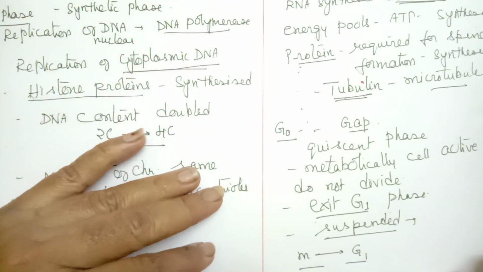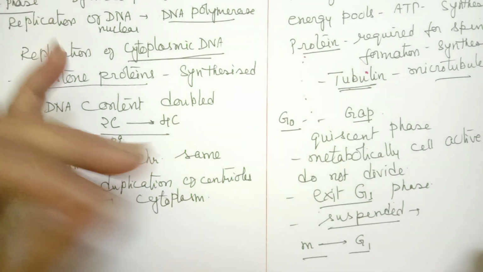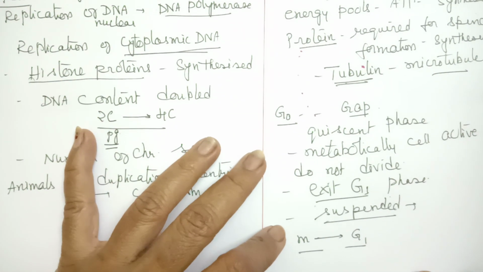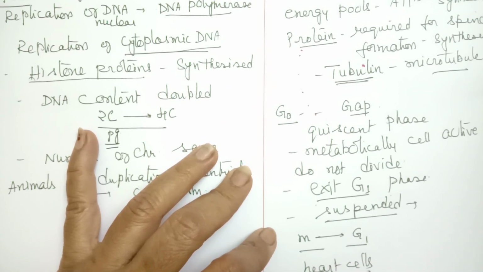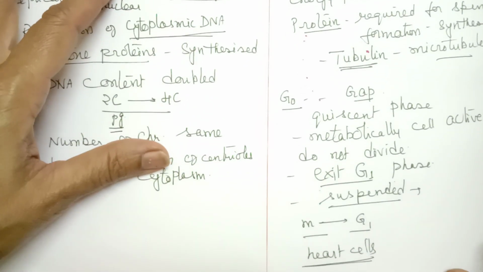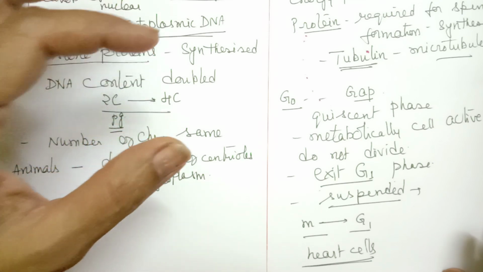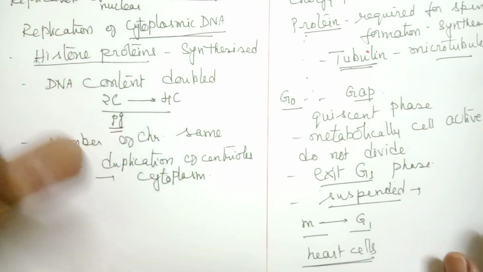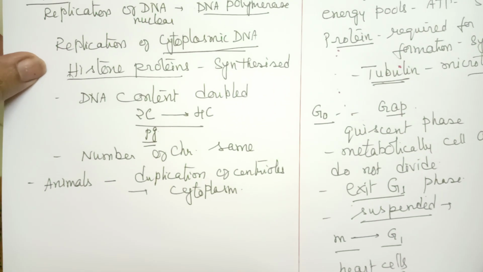They are replaced whenever required; they start dividing. It is found in some adult animal cells like heart cells. The cells remain in quiescent stage. Quiescent stage means they remain in resting phase, but they are not inactive. They are metabolically active. Whenever required, they start dividing. So that is called the G0 phase.